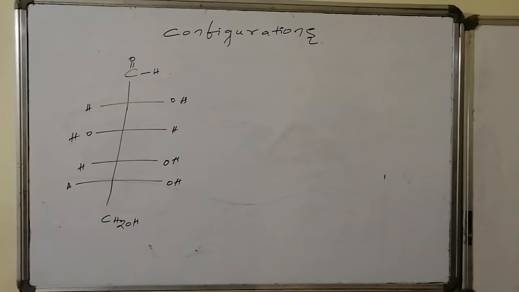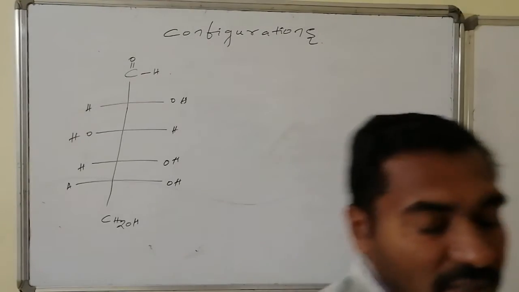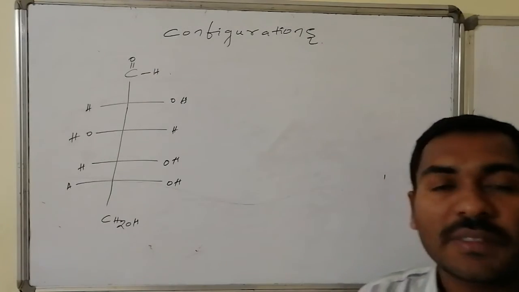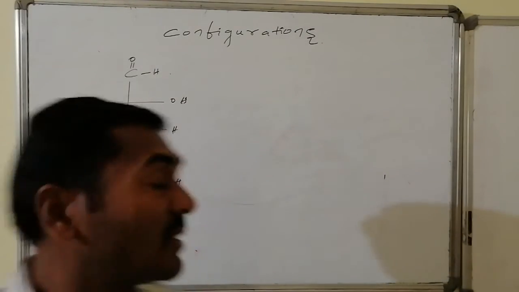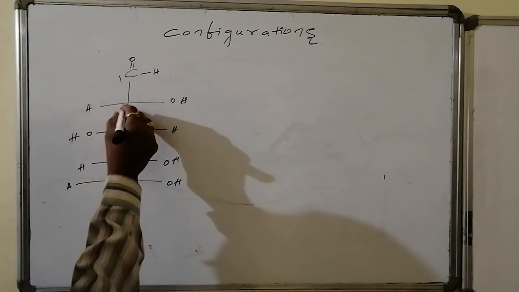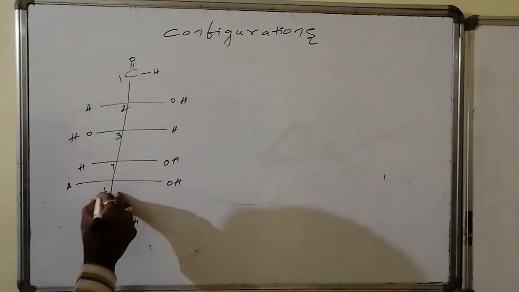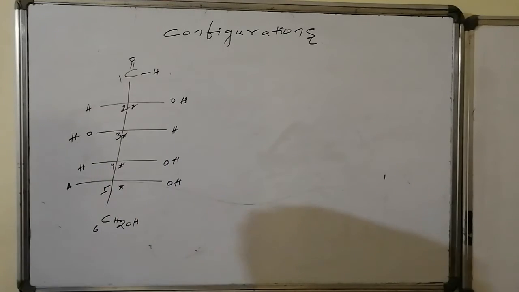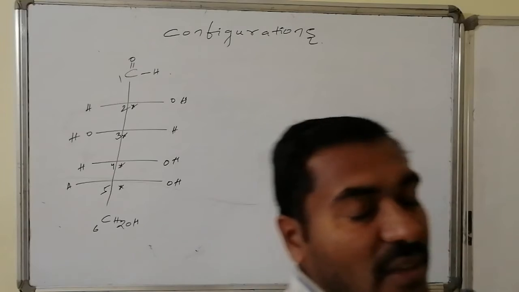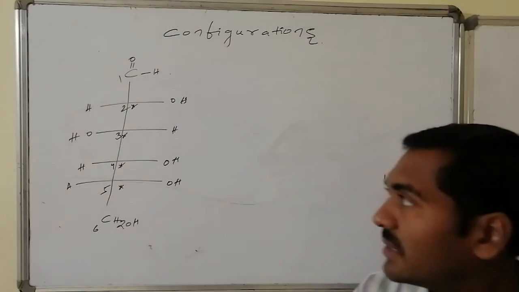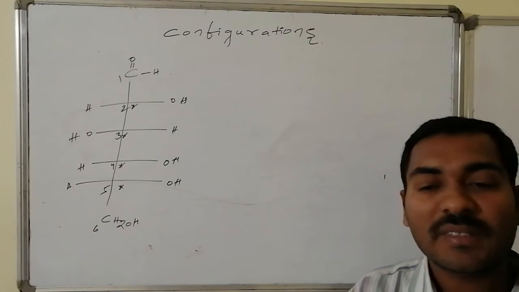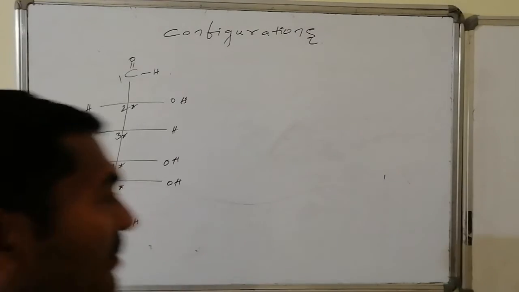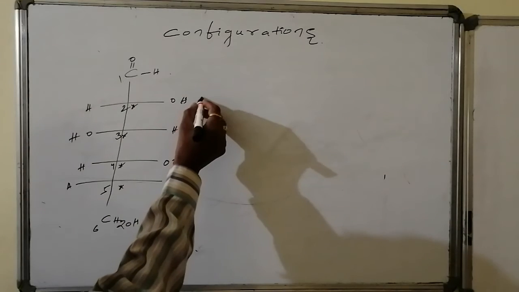Yes, this is the open chain form of glucose. Glucose Fischer representation appears with 6 carbon atoms in such a way that the first carbon atom is the aldehyde carbon atom, whereas second is a chiral center, third is a chiral center, fourth is a chiral center, fifth is a chiral center. Thus here we have 4 chiral centers. Now we have to decide the configuration with respect to those 4 chiral carbons, like second, third, fourth as well as the fifth. If I go for the second carbon atom in Fischer,